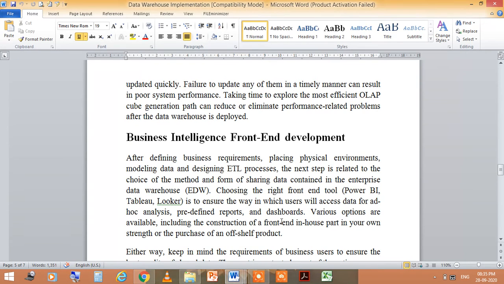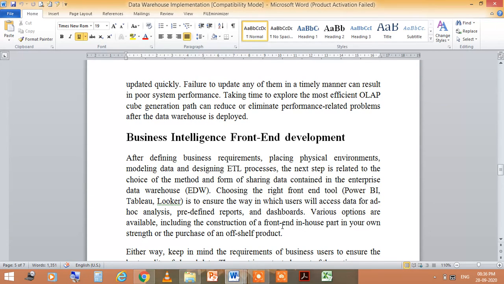Then the next is the business intelligence front end development. What is the basic thing in this? After defining business requirements, placing physical environments, modeling data and designing the ETL process, the next step is related to the choice of the method and form of sharing data contained in the enterprise data warehouse, right? EDW means enterprise data warehouse.